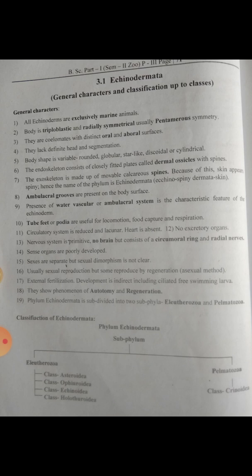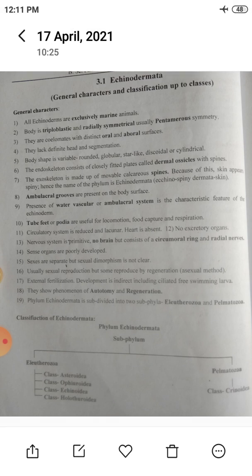So, the general characteristics of Echinodermata are: all echinoderms are exclusively marine animals. Means all echinoderms are present in marine water, means sea water. So it is known as exclusively marine. Next, body is triploblastic and radially symmetrical, usually pentamerous symmetry.